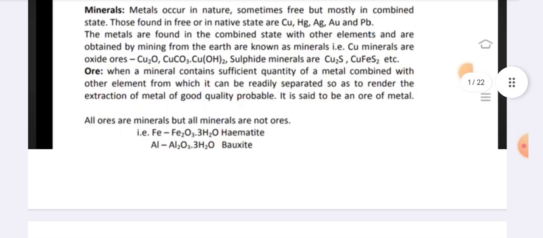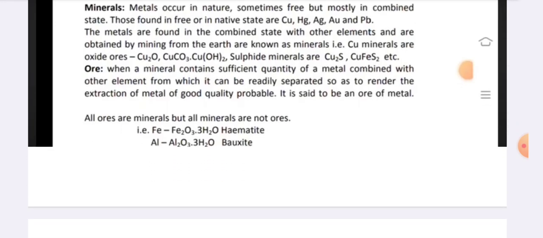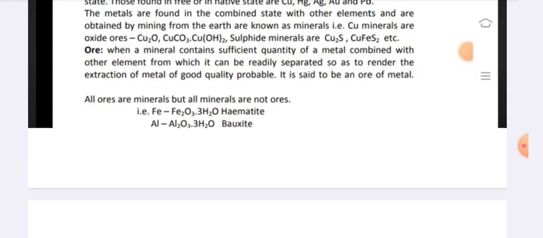The metals found in the combined state with other elements and obtained by mining from the earth are known as minerals. That is, copper minerals are oxide ores such as Cu2O, CuCO3, Cu(OH)2. Sulfide minerals are Cu2S, CuFeS2, etc.